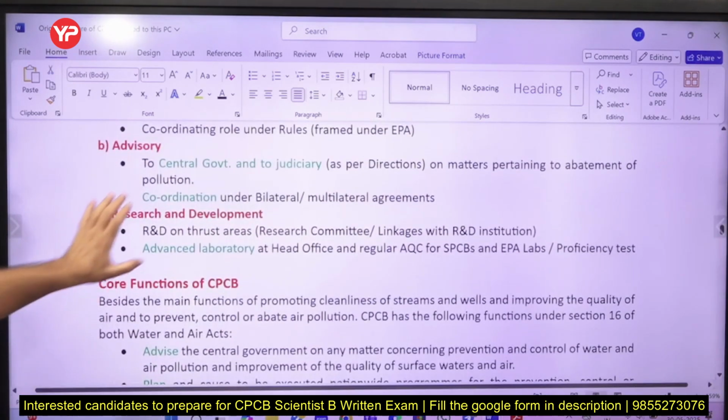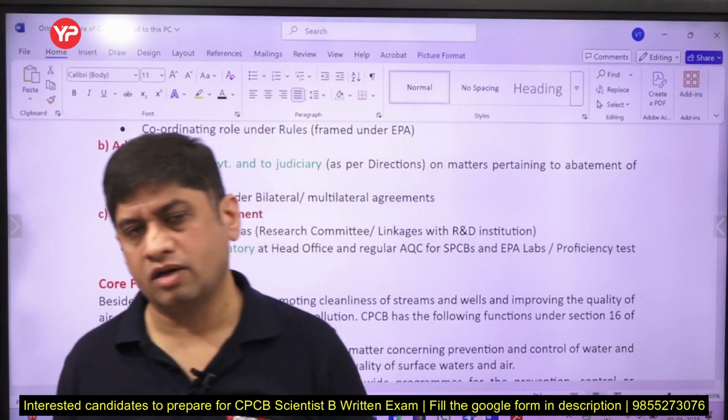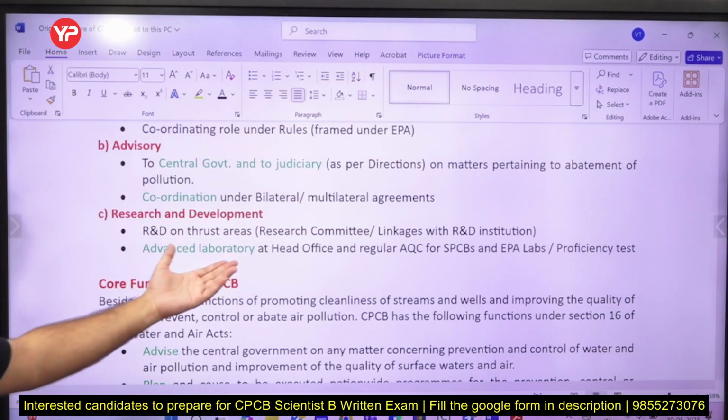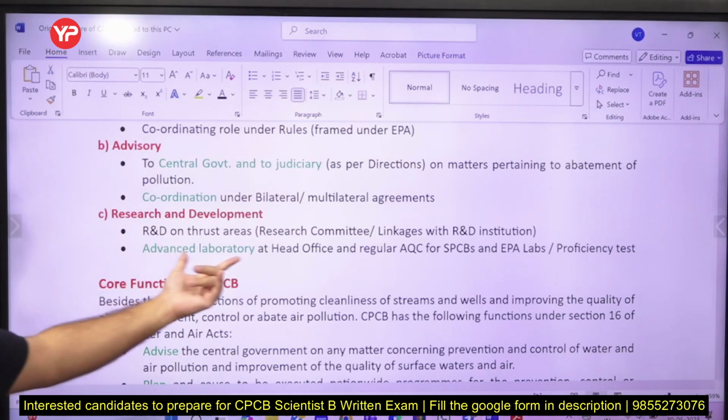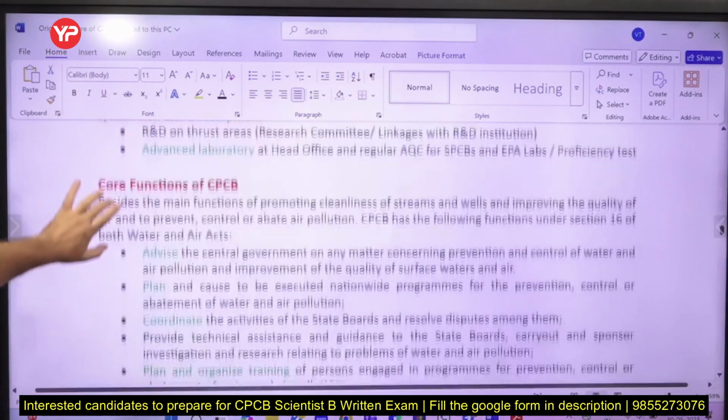Advisory role, central government, and judiciary also. If judiciary wants some kind of input related to environment, then Central Pollution Control Board gives that also. Coordination activities are there, and then research and development activities are also done. So there are advanced library at the head office level and other levels also. जैसे मैंने organization structure में दिखाया, there are research labs also.